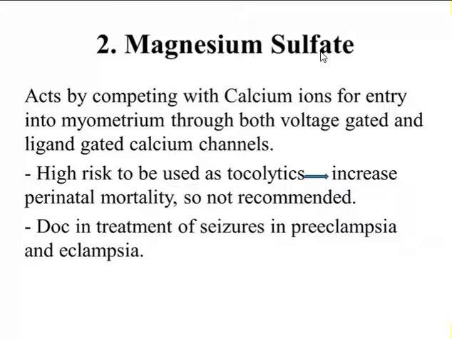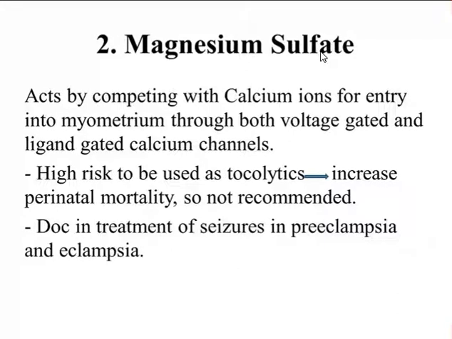Magnesium sulfate is not commonly used as a tocolytic because it has higher risks and it can cause an increase in perinatal mortality. So it may cause mortality of the fetus as well as the mother. So it is not recommended commonly for uterine relaxation. But magnesium sulfate is a drug of choice in case of preeclampsia and eclampsia.